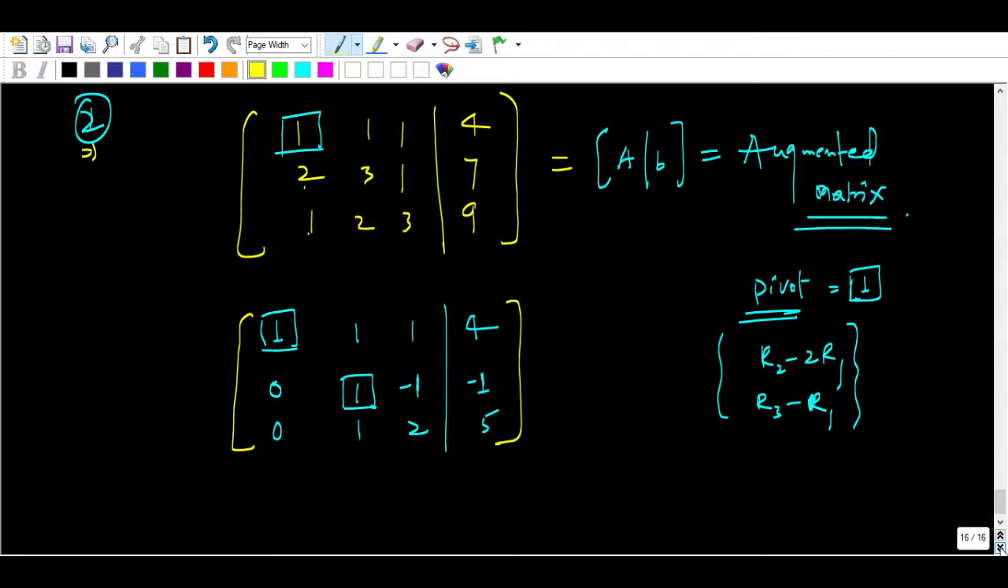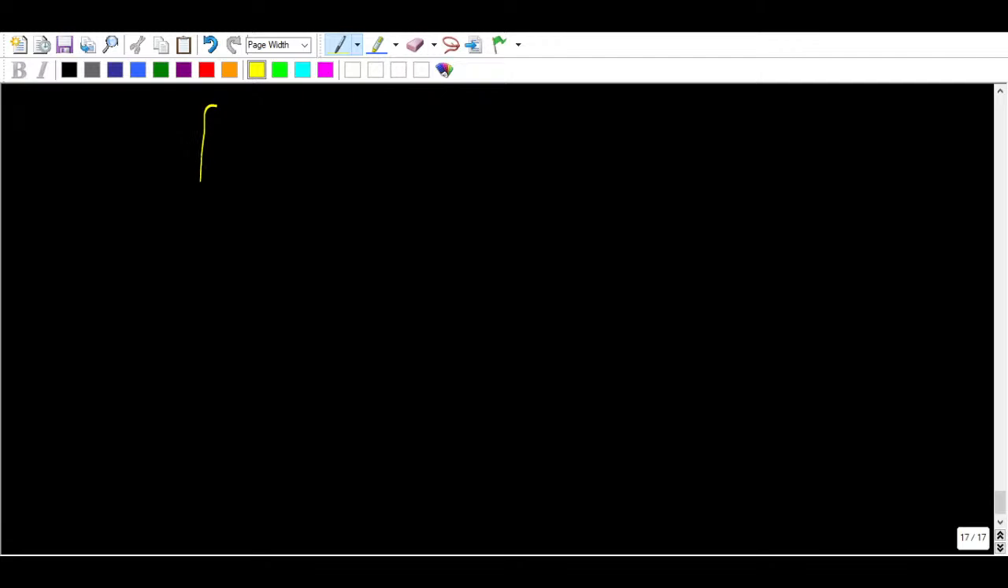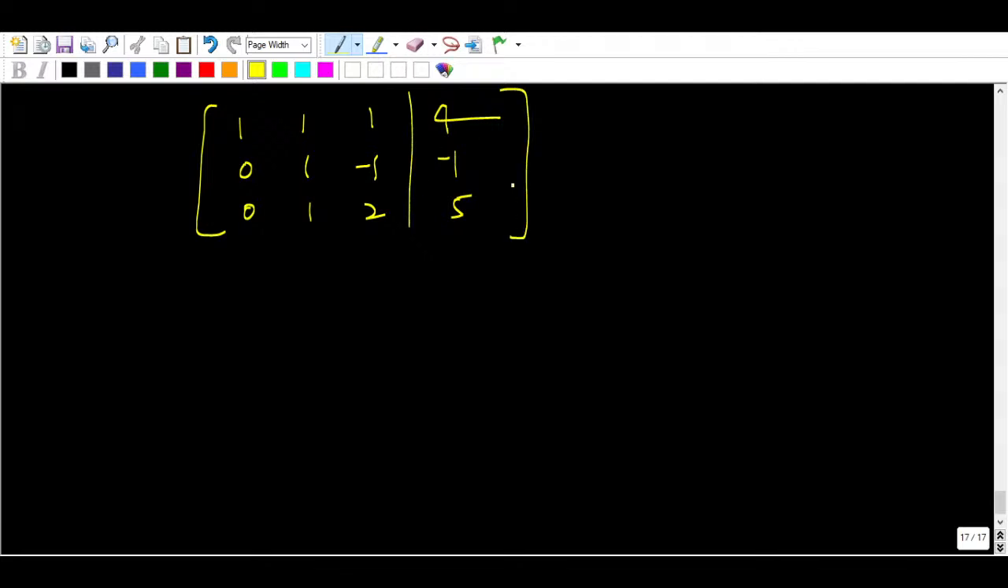So let me go back, let me go to the next slide here. So I'm saying that this is 1 1 1 and this is 4, right, and this is 0 1 minus 1 minus 1, 0 1 2 and 5, right. So very easy, right. So this is done. Okay, below this pivot all the elements are 0, it's okay. Now take this pivot, right, so all the elements should be 0, so you can make it 0.